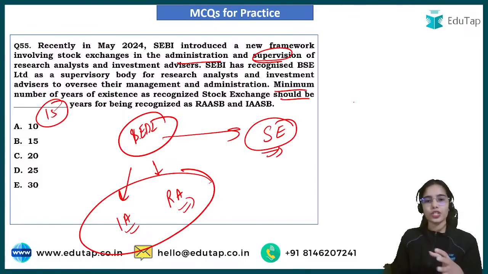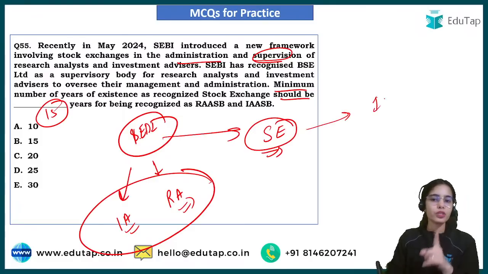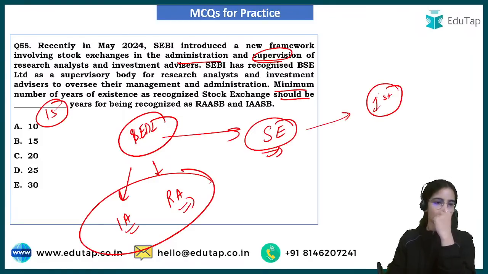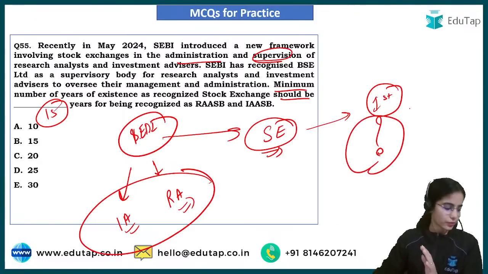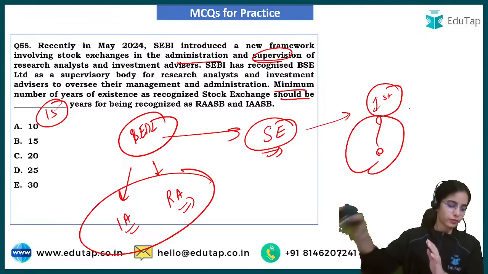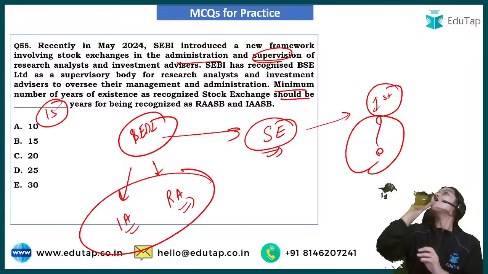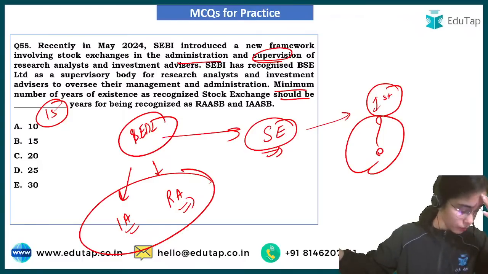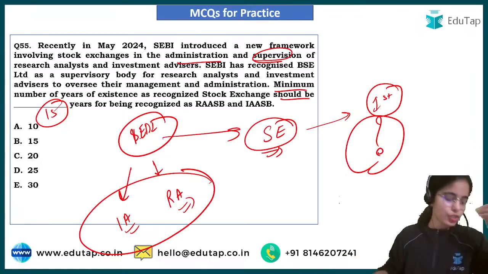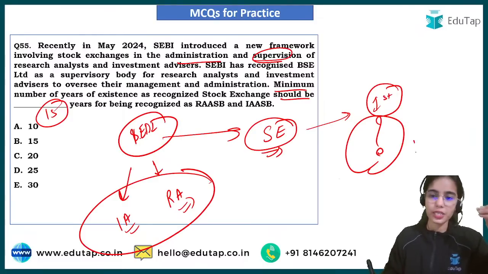That is, the stock exchange should have existed for at least 15 years, then it can become an administration and supervision authority. Now, which stock exchange has become the first administrative and supervisory body of the research analysts and investment advisors? Which stock exchange is the first? BSE, very good. It is the Bombay Stock Exchange.